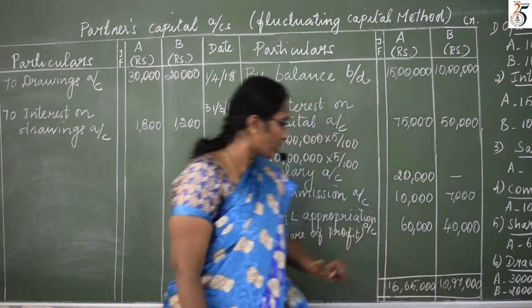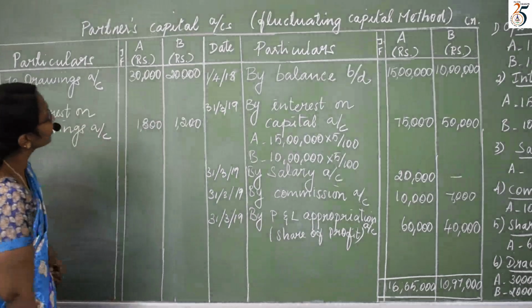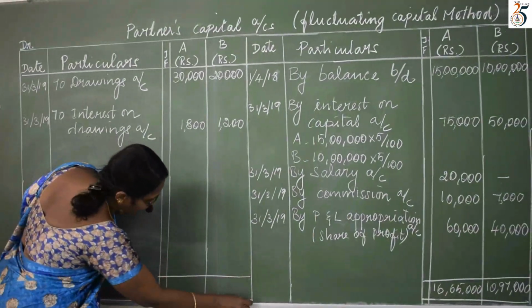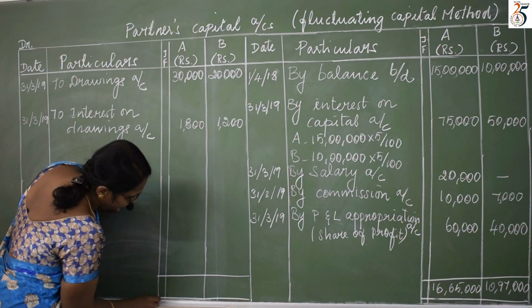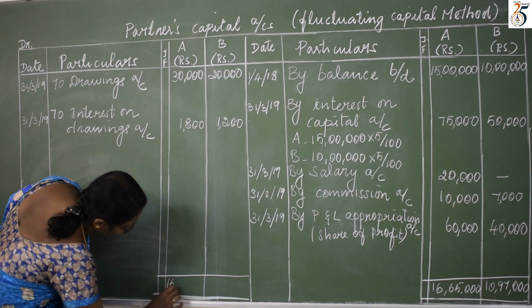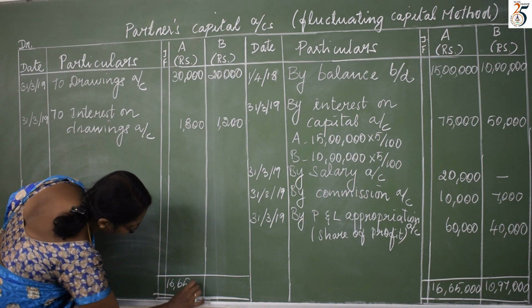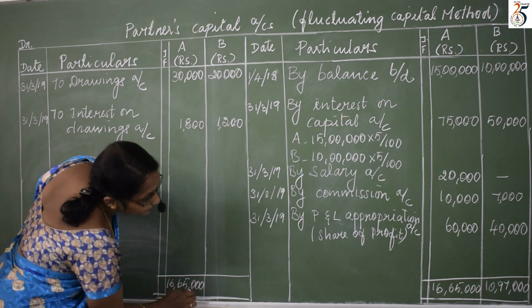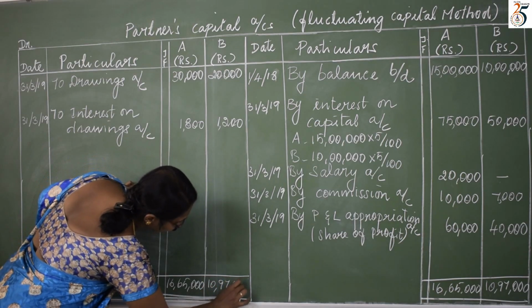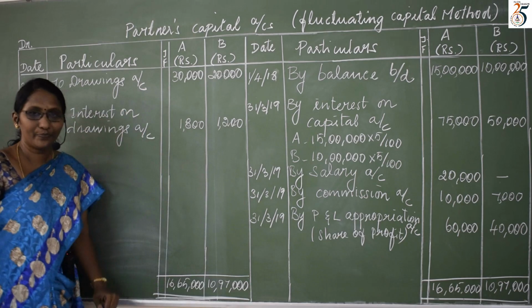So the same total should be written here in debit side to find the balance. 16,65,000 for A, 10,97,000 for B.